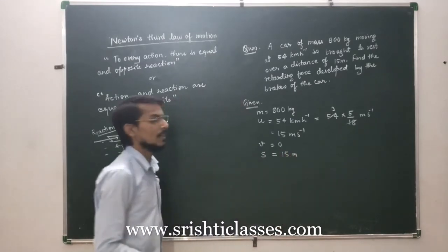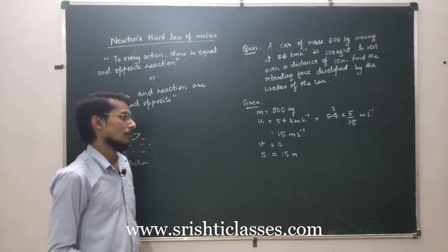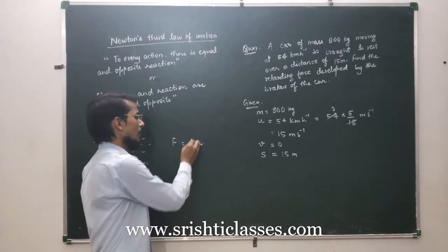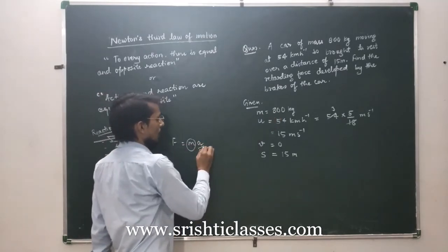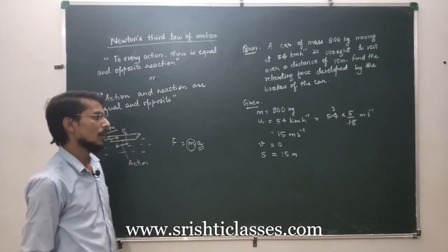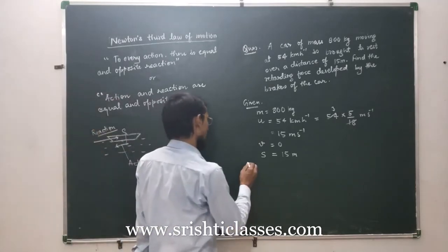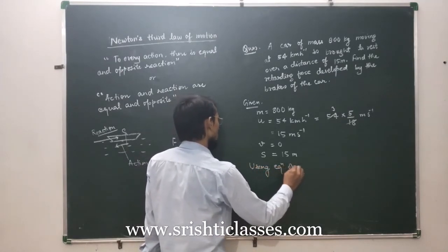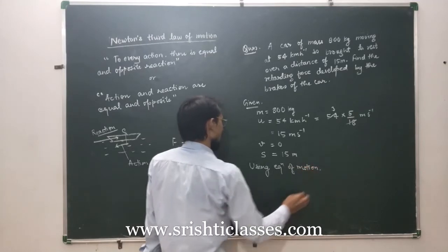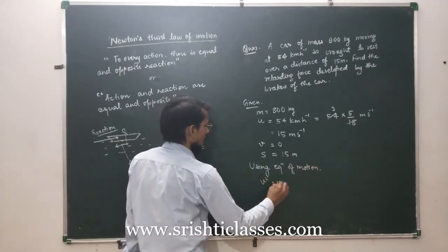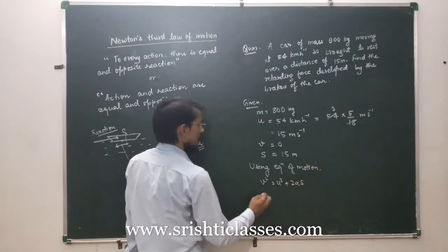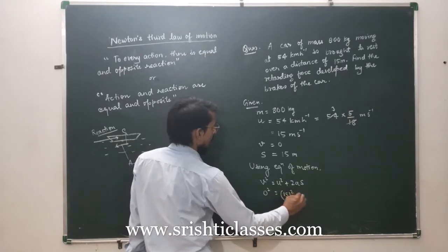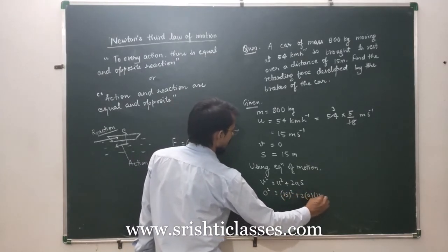We have to calculate the retarding force. So we know that the formula of force is F is equal to m into a. Mass is already available here. So we have to find the acceleration. Now we know the equation of motions. We will apply that equation of motion. V square is equal to U square plus 2AS. So V square, that is 0 square, is equal to 15 square plus 2 into A into 15.